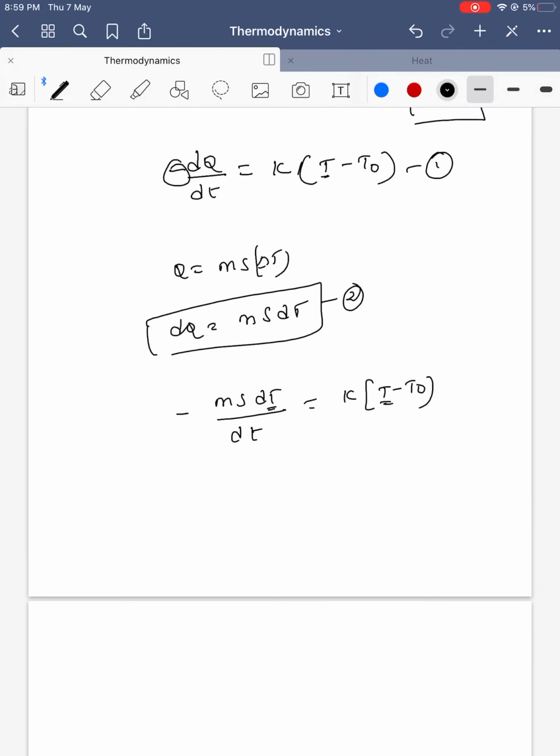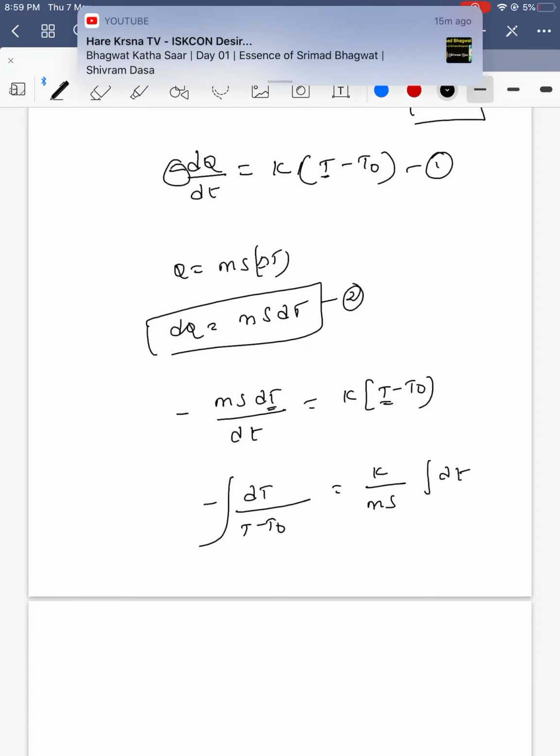Now we came to the part: minus dT by (T minus T naught) integrated is equal to K by ms integral dt.